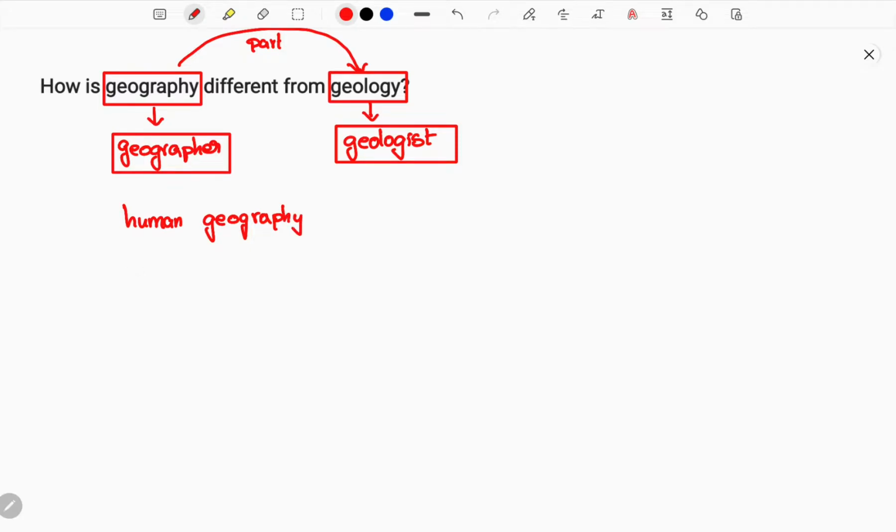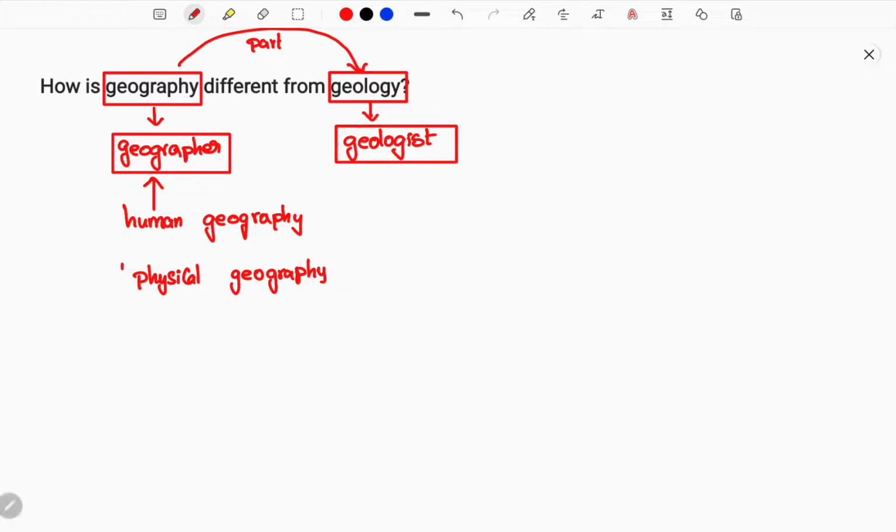One is human geography, the other is physical geography. So the next thing is physical geography. Many students, while preparing, get confused that physical geography is considered as geology. No, that is the wrongest perception if you are having it, so kindly avoid it. There are human geography and physical geography, but in geology there is no human geography. So this is completely a part of geography, which a geographer will be studying.